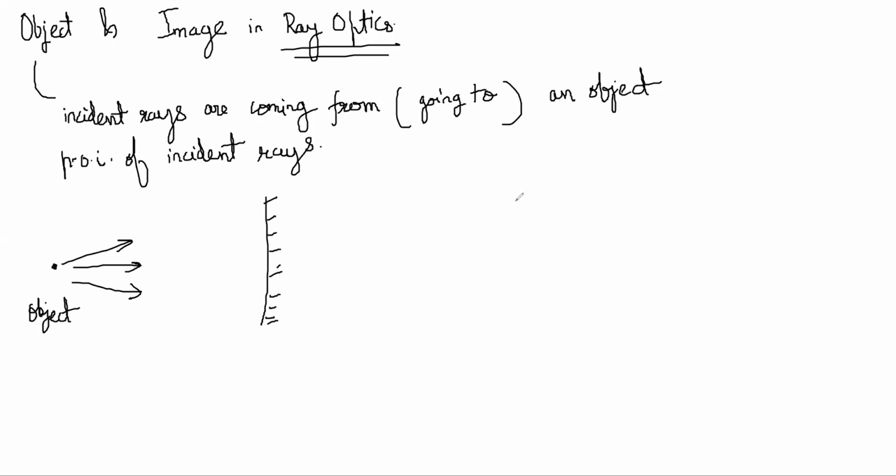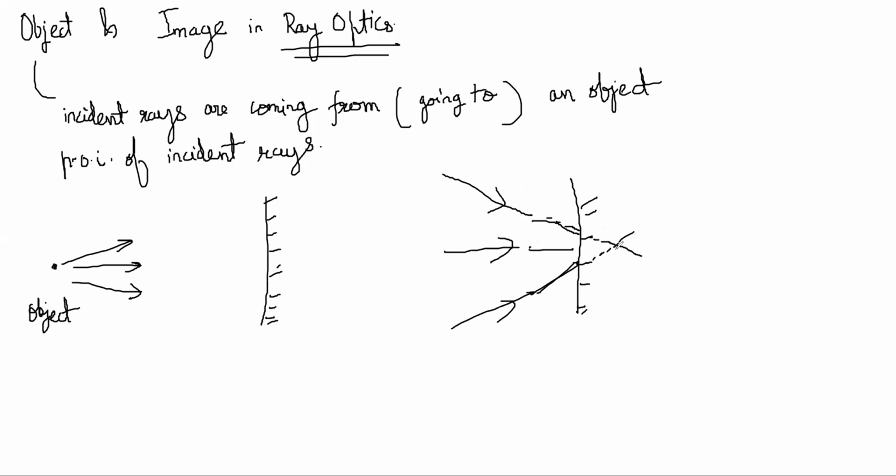You could also have a case where there is a mirror and rays are coming like this, and they will strike here, but you can produce them back a little and say that the object was somewhere here. This is a virtual object. Why is this called an object? Because incident rays are still intersecting at this point.